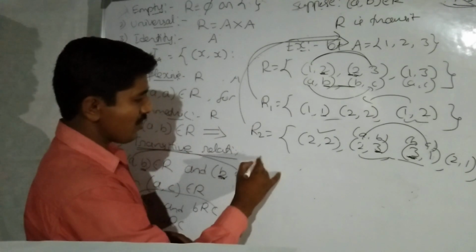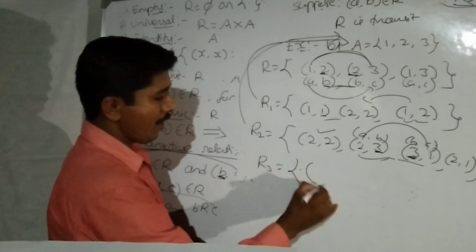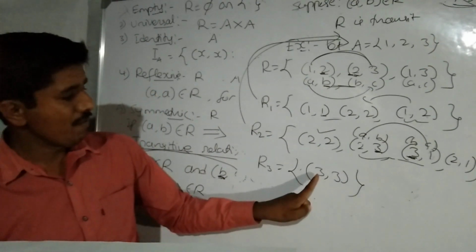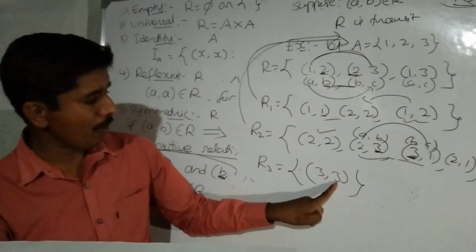Next, R3 relation, I am taking R3. Only 3 comma 3. Is it transitive? Here the first element equals the second element. A comma B, same.